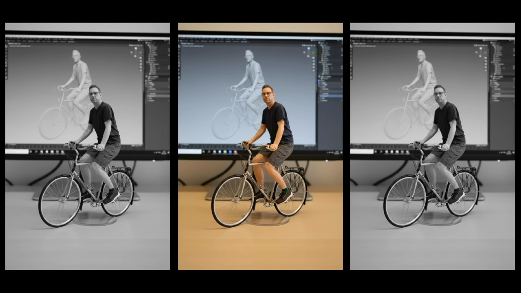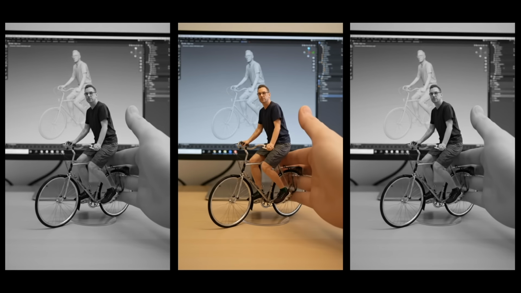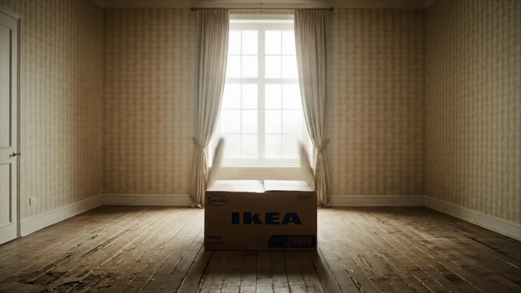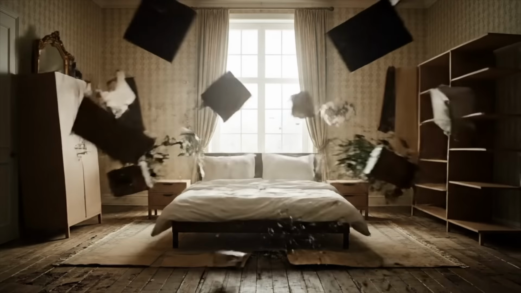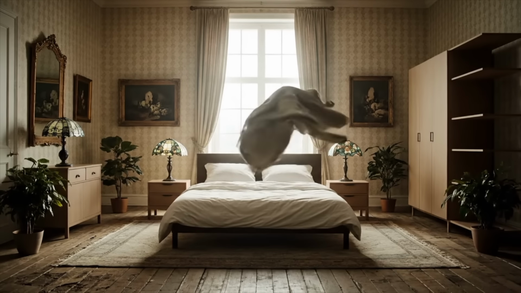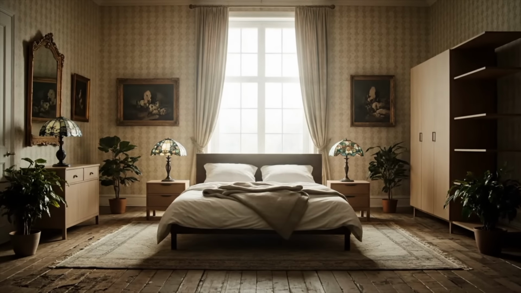So you can make a figurine of yourself on a desk and that looks great. Or you can have a box exploding and furnishing a room. But when you're trying to do something more cinematic, more storytelling, it gets really difficult.